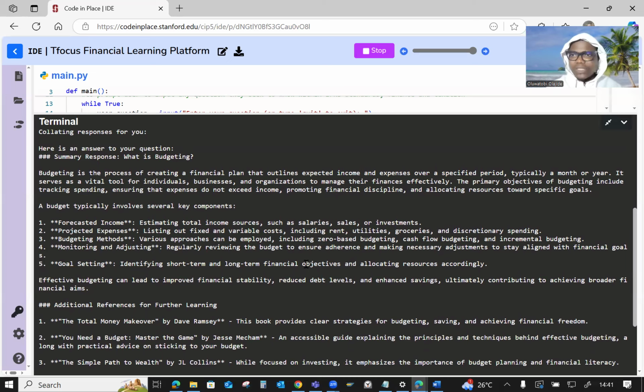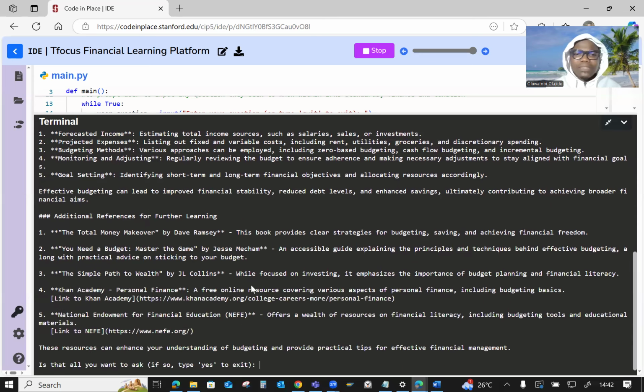Because this is the concept you want to learn. The budget currently involves several key components, which include forecasted income, projected expenses, and of course, a brief definition about them, budgeting methods, monitoring as well as adjusting. And then you have goal setting. Effective budgeting can lead to improved financial stability and so on and so forth.